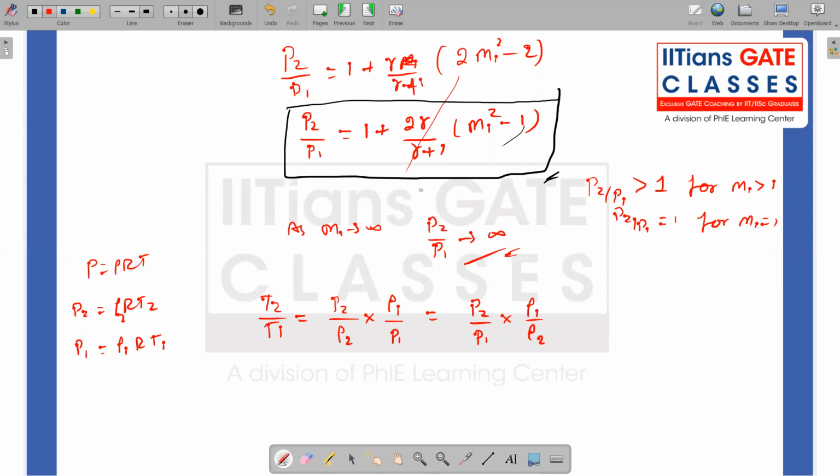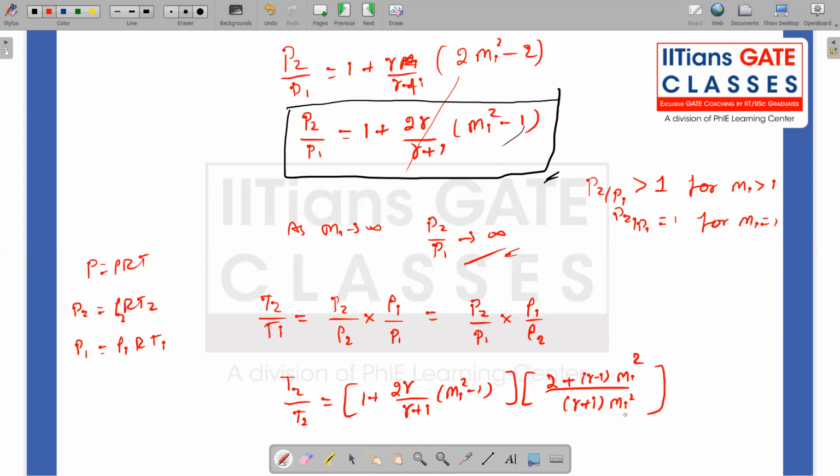And we already know P2 by P1, which we calculated. And rho 1 by rho 2, that means rho 2 by rho 1 also we know. So that gives me 1 plus 2 gamma divided by gamma plus 1 times M1 square minus 1, times 2 plus gamma minus 1 times M1 square divided by gamma plus 1 times M1 square. So this is again T2 by T1 as a function of Mach number.